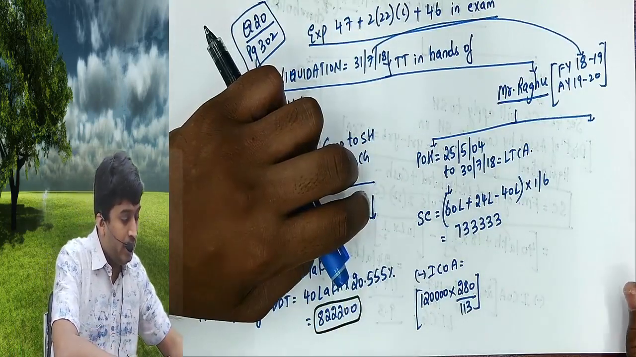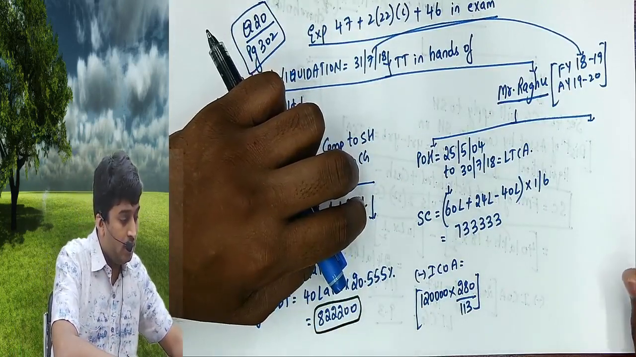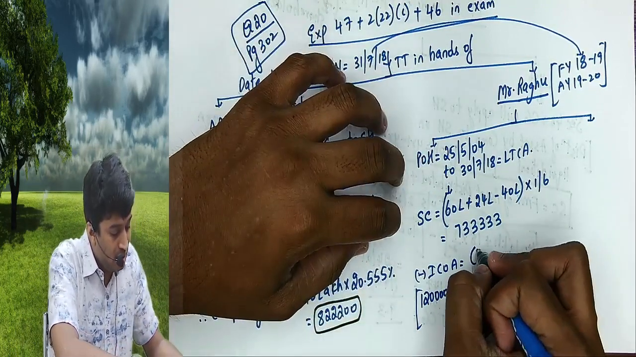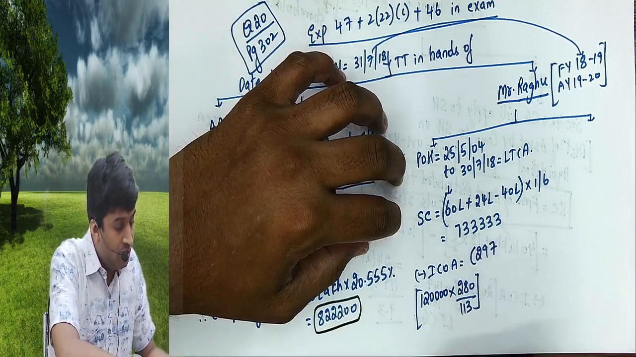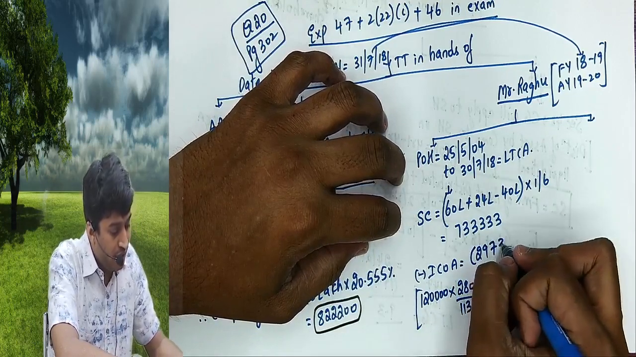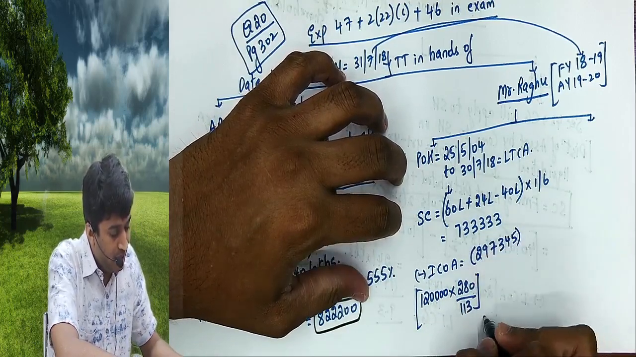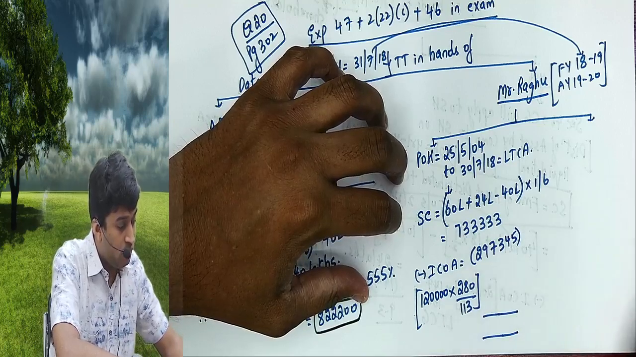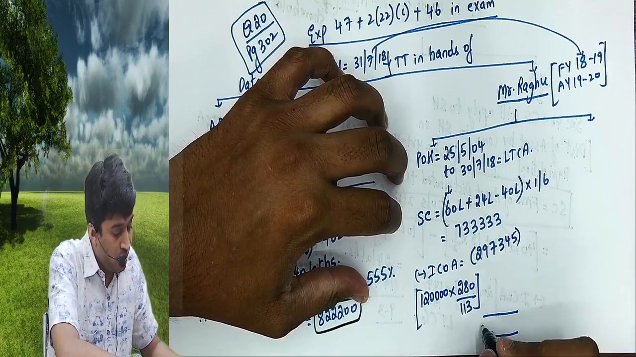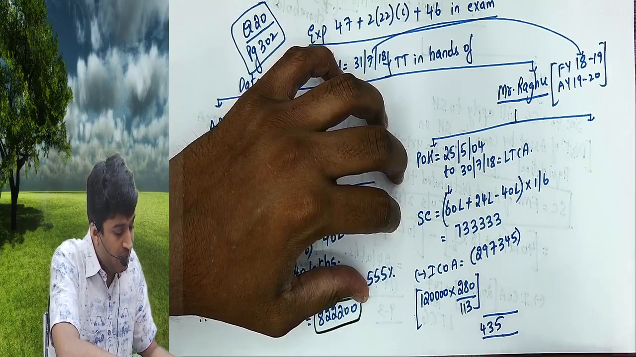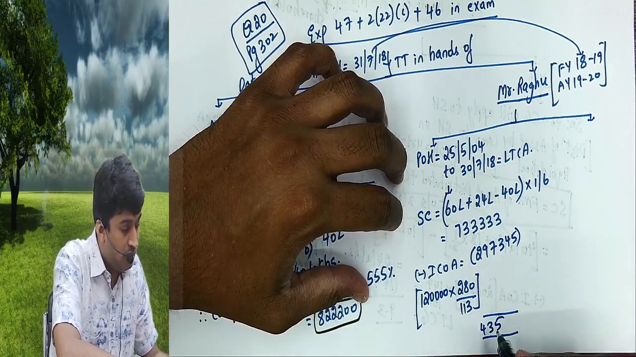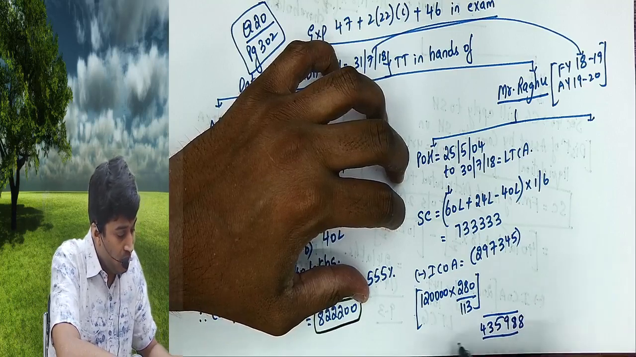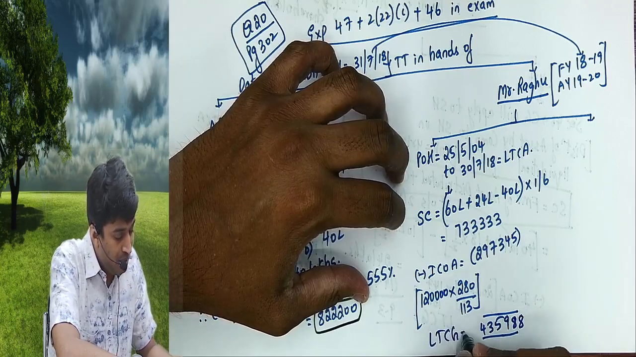So 1,20,000 into 280 by 113 is 2,97,345. Deduct this, and 4,35,988 is your long term capital gain.